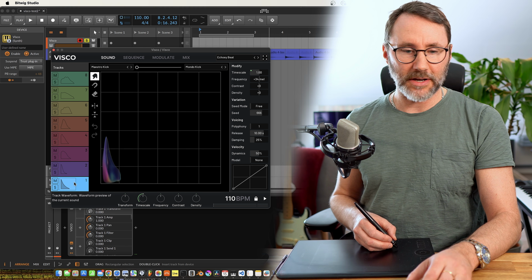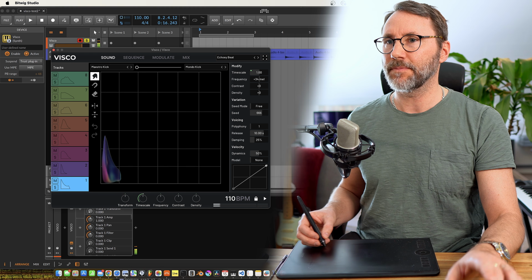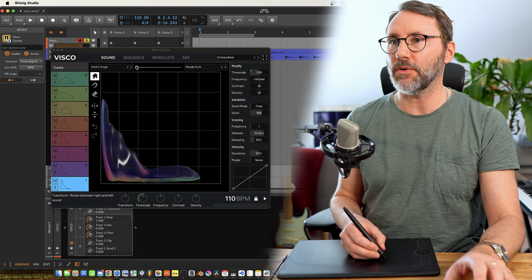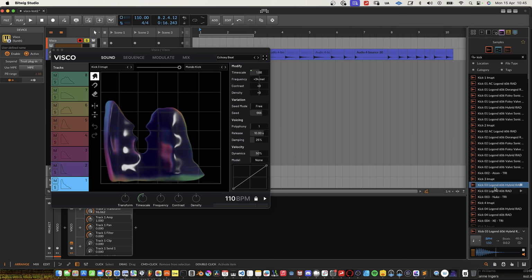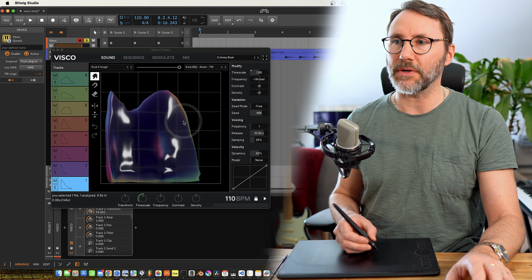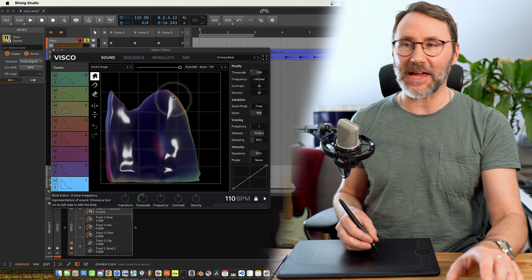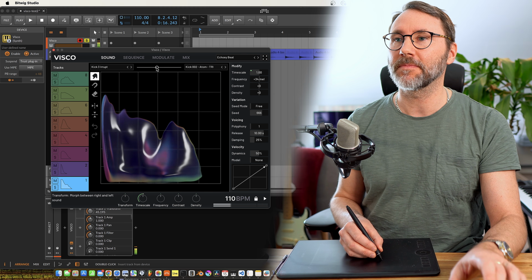Right, so let's try creating our own kick again here. Let's go for the kick 3 interrupt to the left side, the A part, and then on the B part. Yeah, so let's import that one. So now we can morph between these two samples in real time.